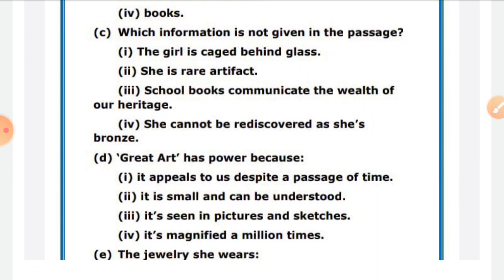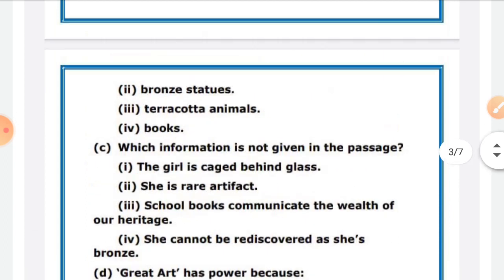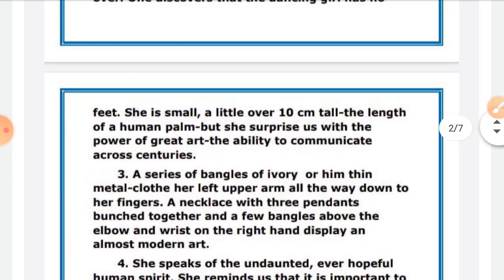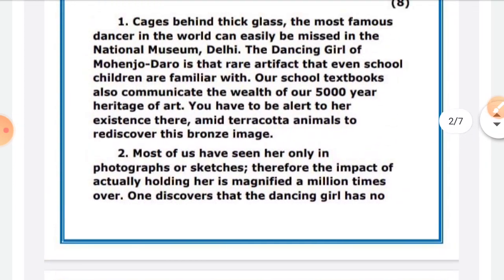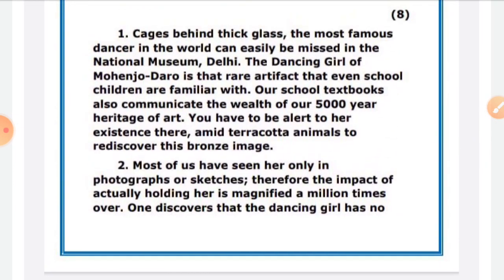So she cannot be rediscovered as she is bronze. Do you think anything about this line is mentioned? School books communicate the wealth of our heritage. This is mentioned over here. You can see textbooks is mentioned. You have to be alert, for our school textbooks also communicate the wealth of our 5,000 year heritage. So this is also mentioned.